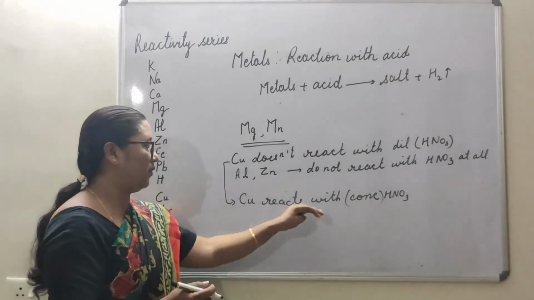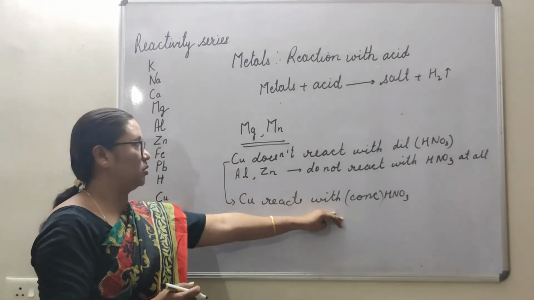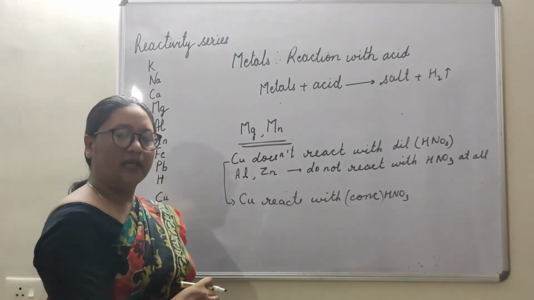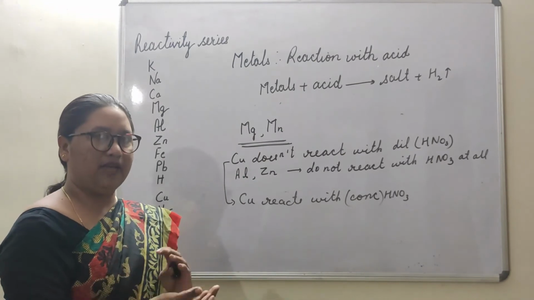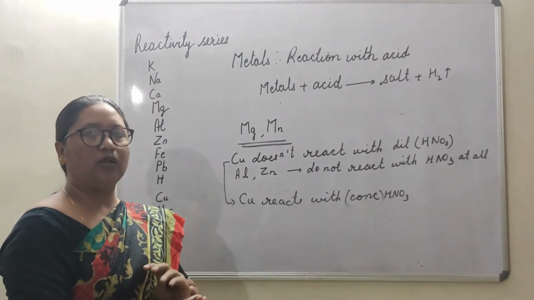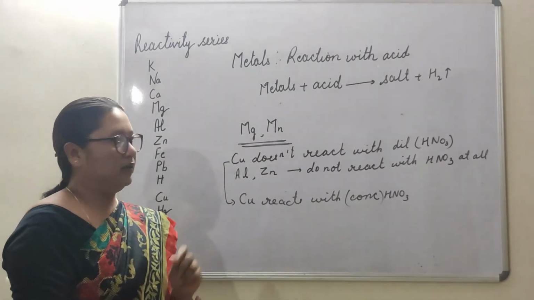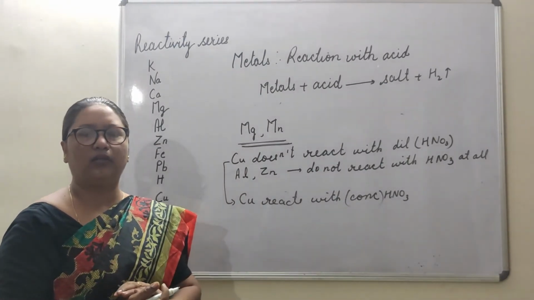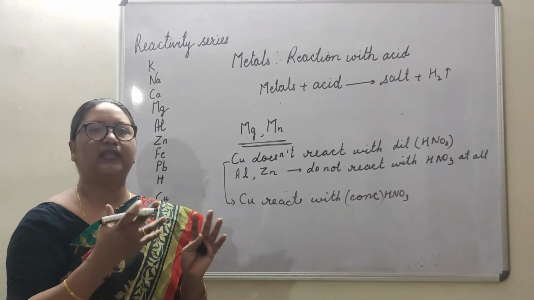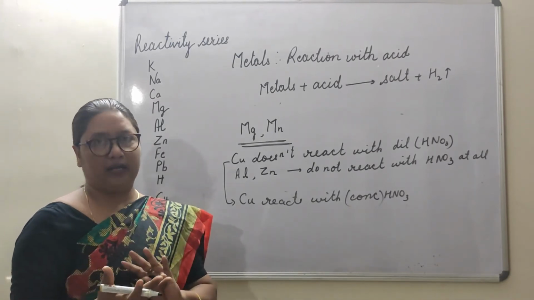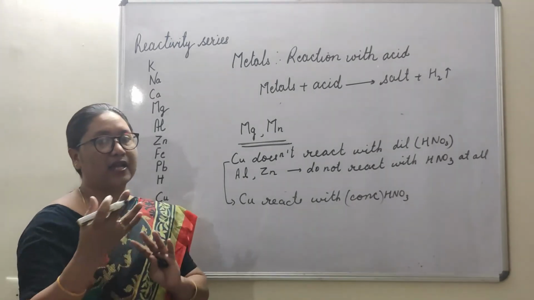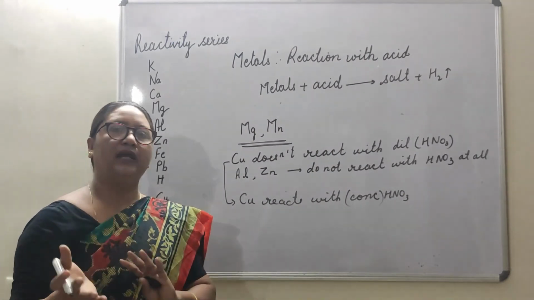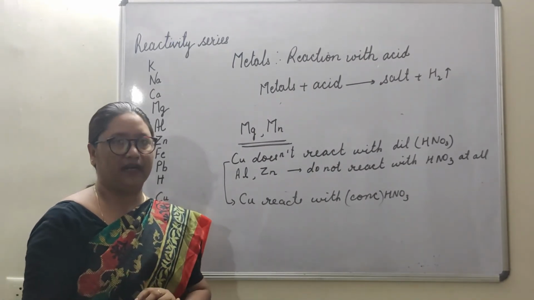But magnesium and manganese react with both, they react with HCl also, and they react with HNO3 also. So as a whole, we can conclude that metals react with acids differently. Same metal reacts with different acids differently, and same acids react with different metals differently.